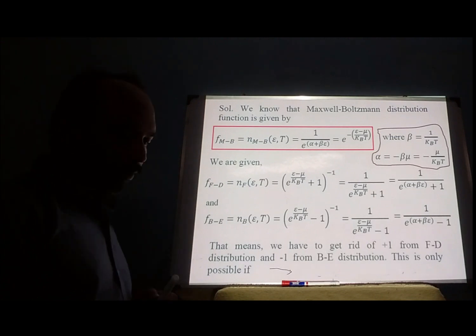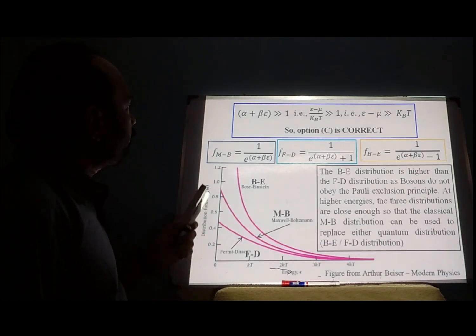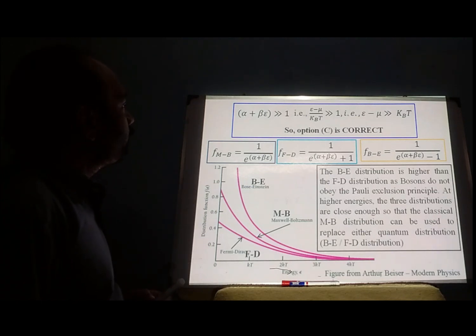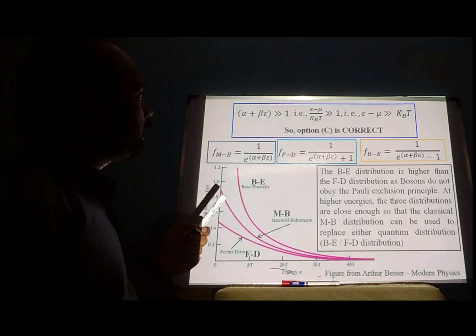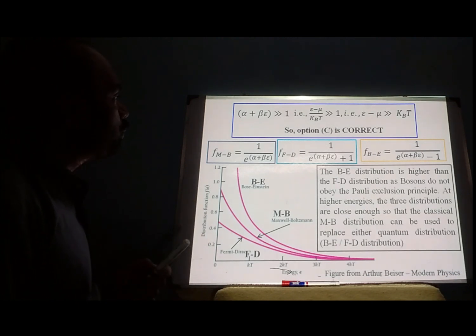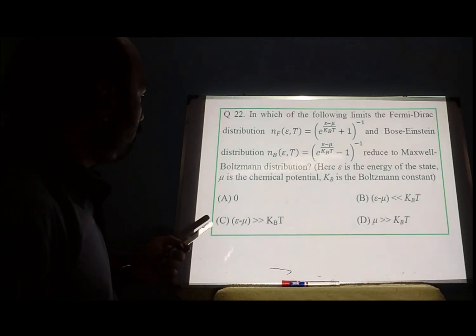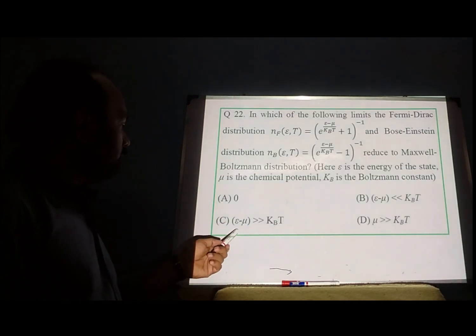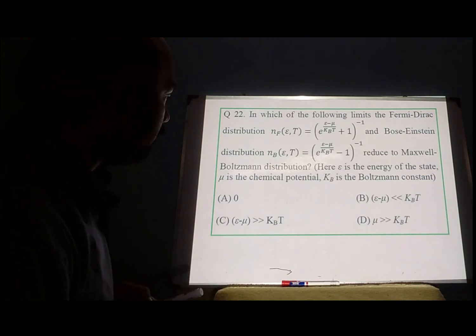So this is only possible if alpha plus beta epsilon is very much greater than 1. That means (epsilon minus mu) by kBT is much greater than 1, or epsilon minus mu must be very much greater than kBT. So there are 4 options, and in option C, epsilon minus mu is very much greater than kBT, therefore option C is correct.